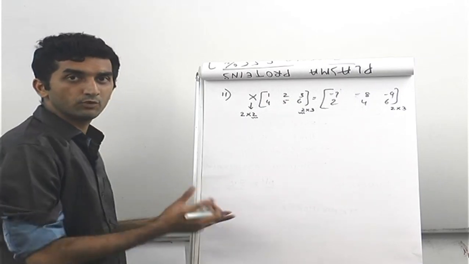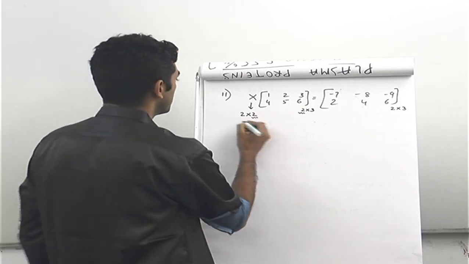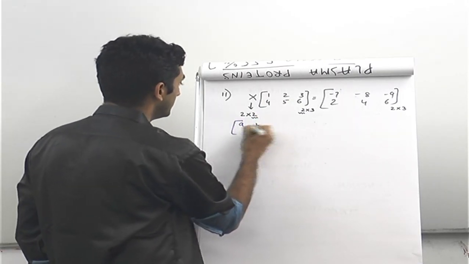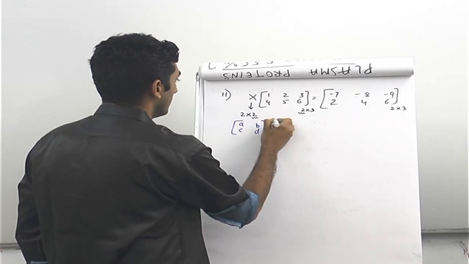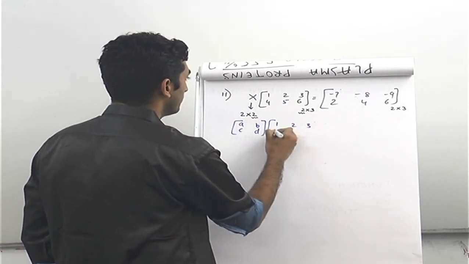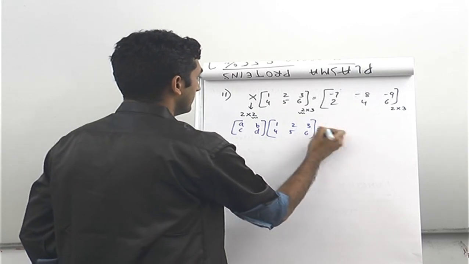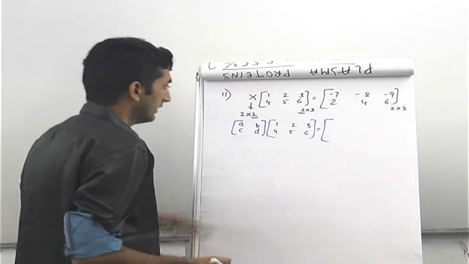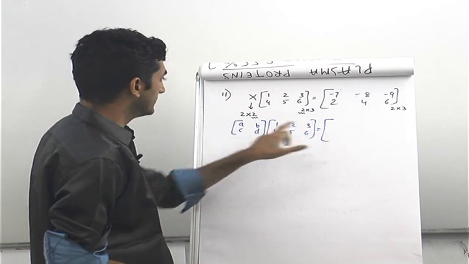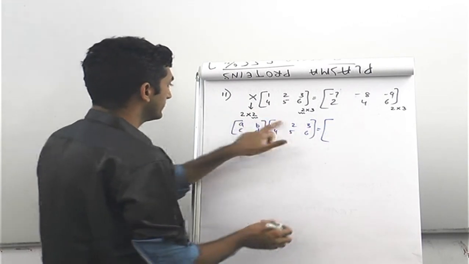So since there are 4 elements in this particular matrix, let's assume them as A, B, C and D. Now here we have 1 2 3 4 5 6. After solving, what we get is the first element, first row first column, as A plus 4B.